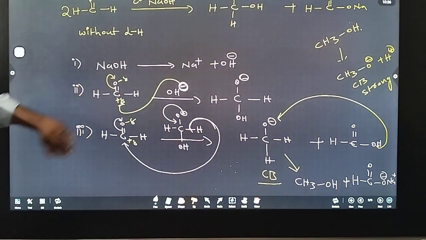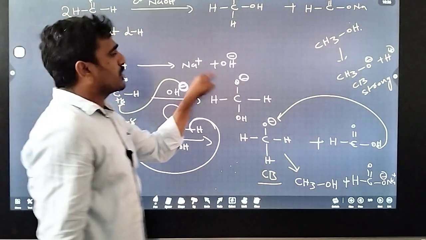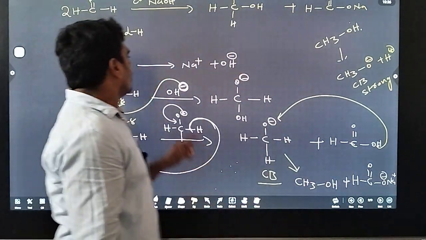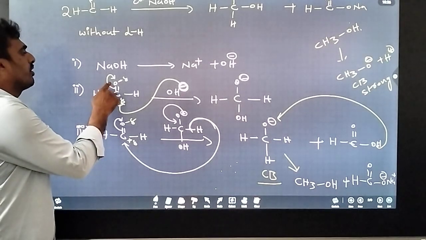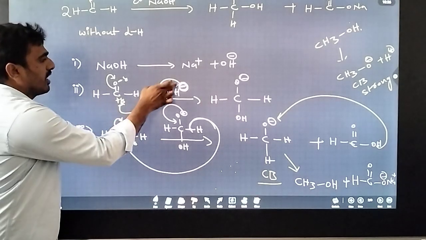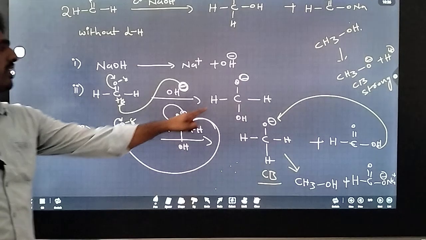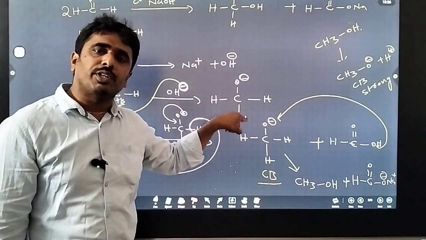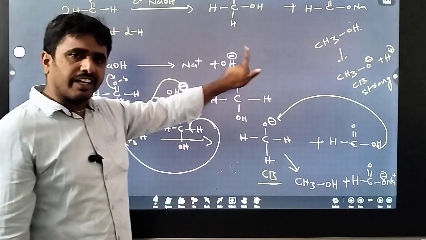Then I can take the first mole of formaldehyde. In this reaction OH minus acts as a nucleophile because it has a negative charge. Nucleophile attacks the electrophilic center. Oxygen is a more electronegative element, so electron displacement is towards the oxygen. So here carbon has positive charge, then the nucleophile attacks, and we get this compound. This is an unstable compound, because this is a charged species rather than a neutral species.